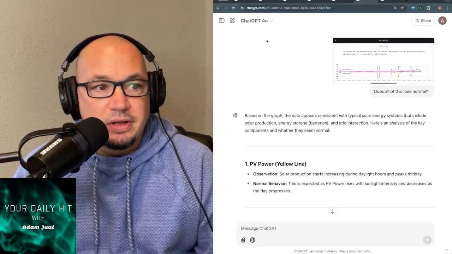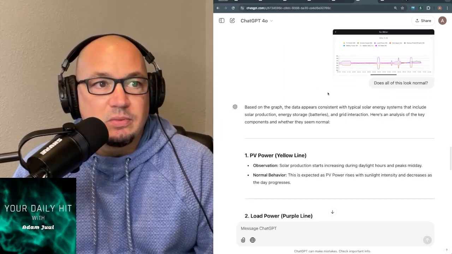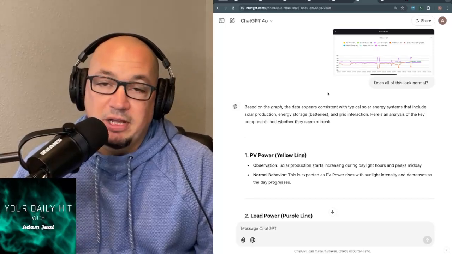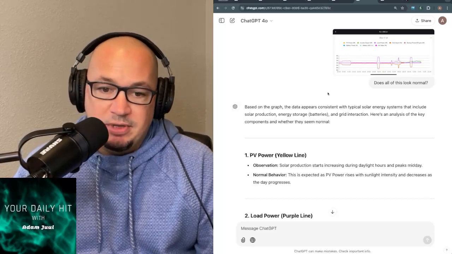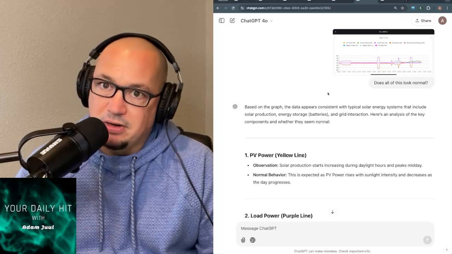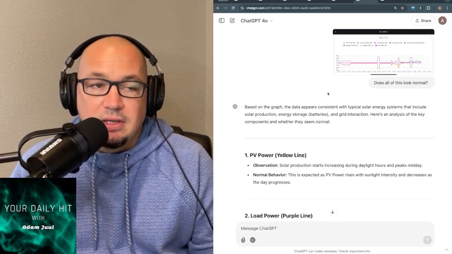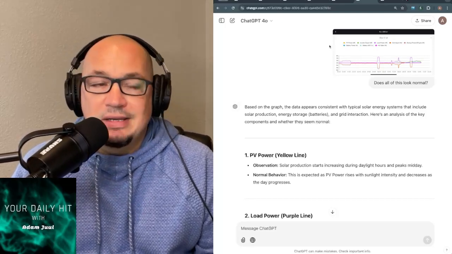Here's another one, which we did just today. My father-in-law had solar panels installed at his house, and it came with an app that gives you all the information on the solar panels: how much they're producing, how much is going to the battery, how much power you're using from the grid compared to your solar panels. But the app is incredibly not user friendly.